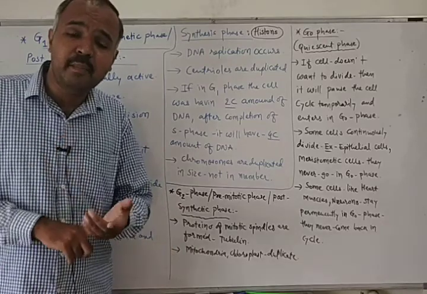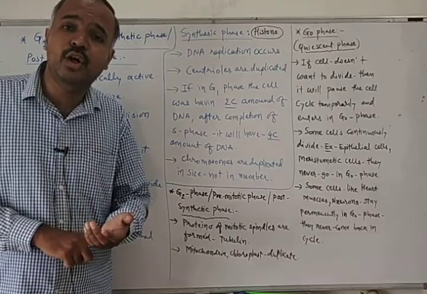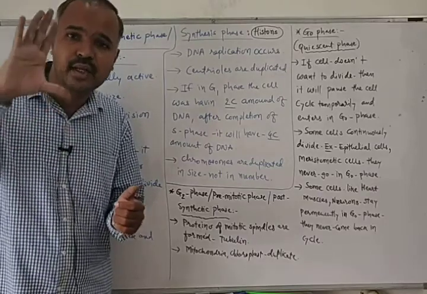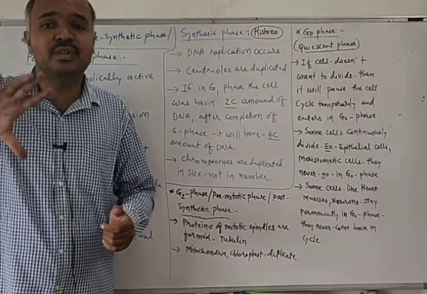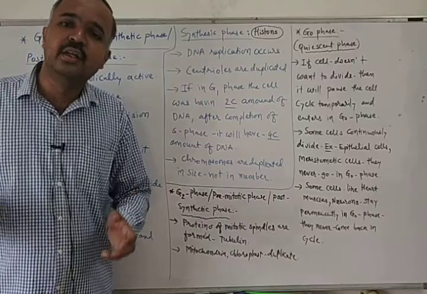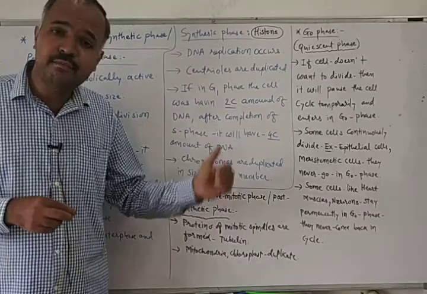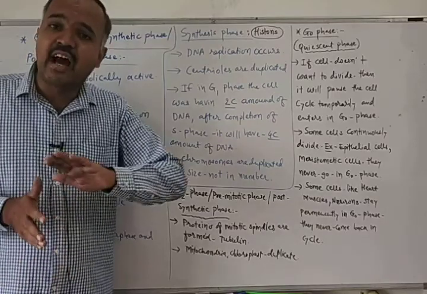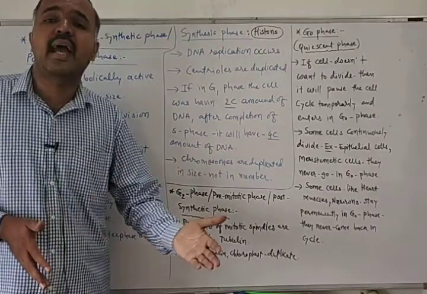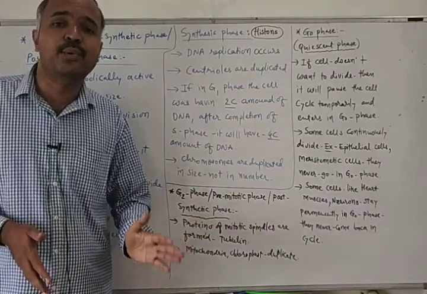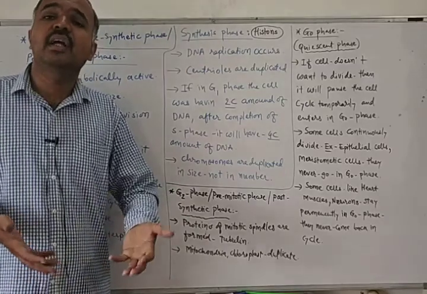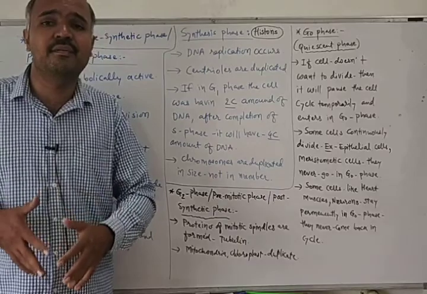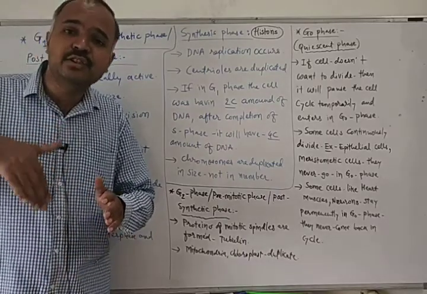Okay, read the topic of chromosome or watch the video of chromosome. There I have explained which chromosome is made up of one chromatid and which chromosome is made up of two chromatids. So if the chromosome is made up of one chromatid in G1 phase, then after completion of S phase it will be made up of two chromatids. Why? Because it will have double the amount of DNA. That's why its size will increase.